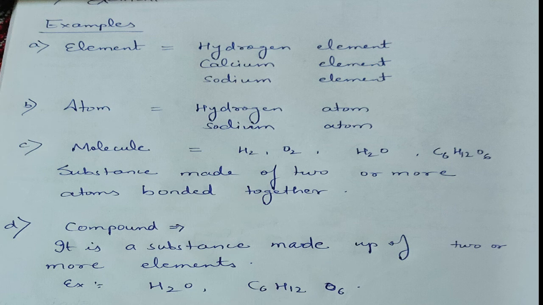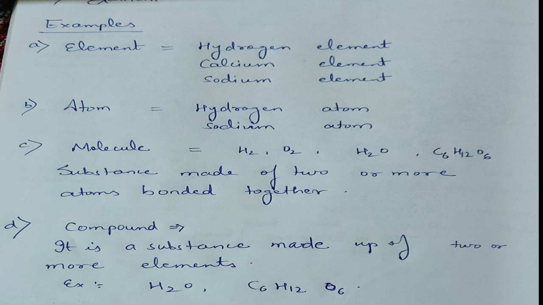The examples of molecules are H2, that is hydrogen molecule, O2, oxygen molecule, H2O, water molecule, and C6H12O6, that is glucose molecule. The examples of compounds are H2O, that is water as a compound, and glucose as a compound. Water and glucose can be considered both as a molecule and a compound because of the difference between molecule and compound.